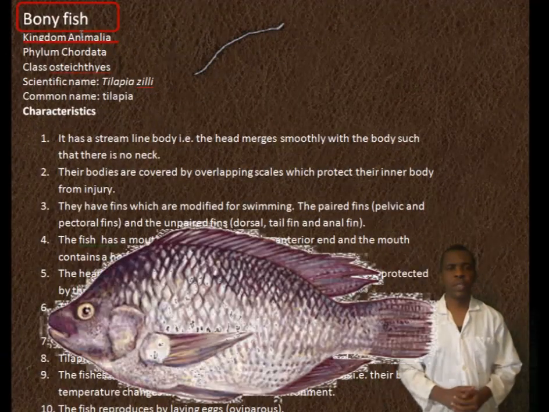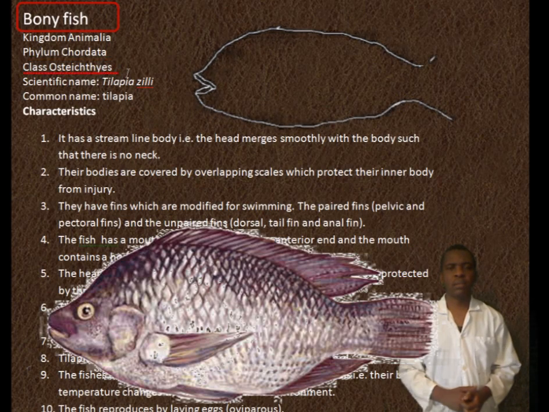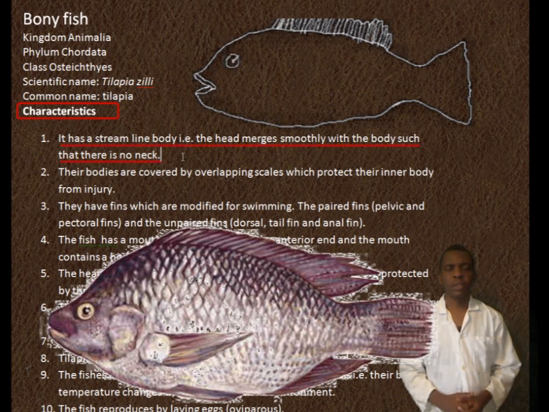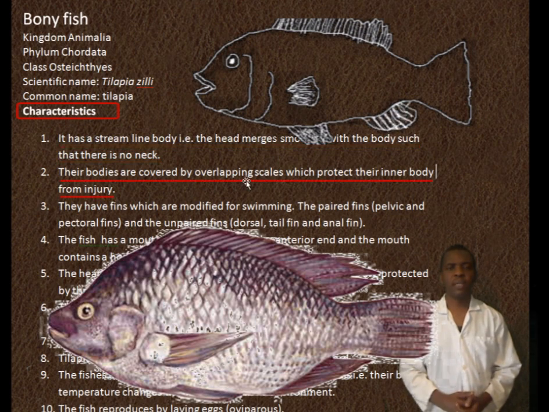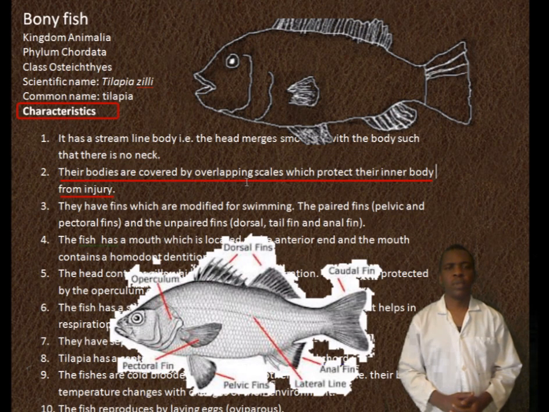Bony fish. Kingdom Animalia. Phylum Chordata. Class Osteichthyes. Scientific name Tilapia zillii. Common name tilapia. Characteristics: it has a streamlined body, that is, the head merges smoothly with the body, such that there is no neck. Their bodies are covered by overlapping scales, which protect their inner body from injury.